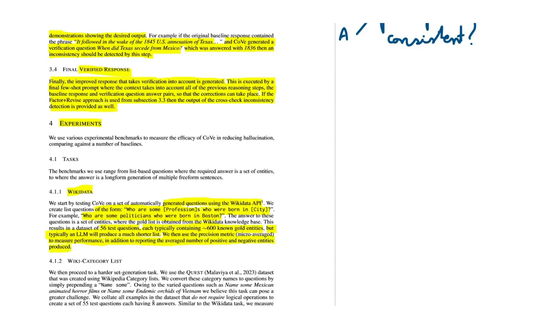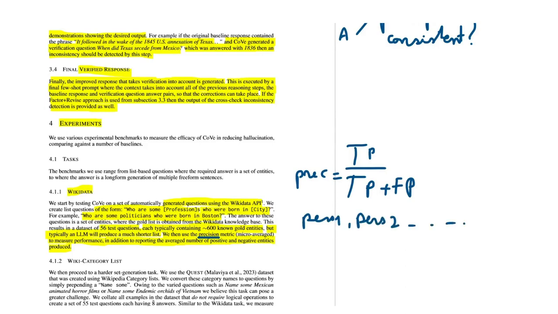So why do they use the precision? I think it would be interesting to provide a little bit more details here. Basically, because the precision tells you how many of the generated answers were true. The precision is defined as the number of true positives divided by the number of true positives plus the number of false positives. So when your large language model generates the answers, like for instance here in Wikidata, person 1, person 2, and so on, you are interested to see which one of these persons actually have this profession.